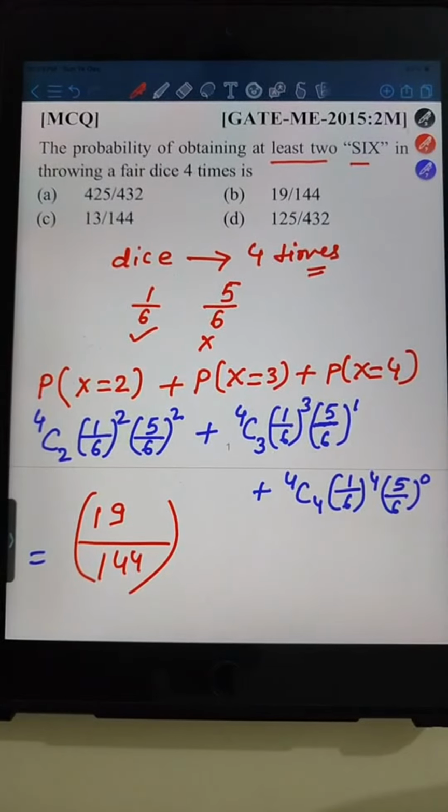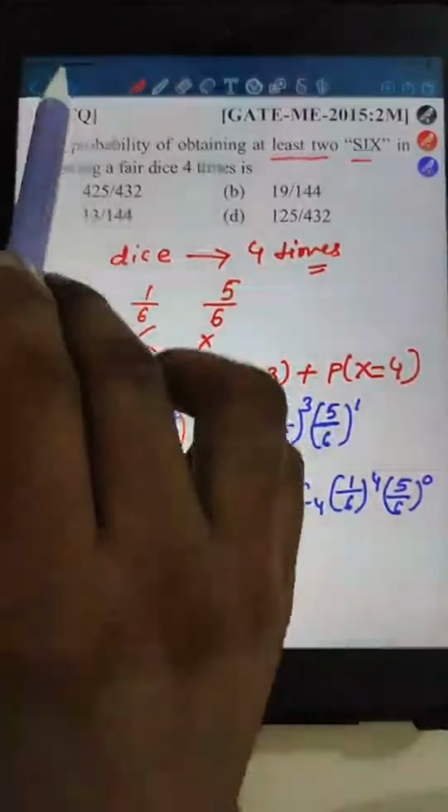This was the first question, where a dice was rolled 4 times and it was asked about obtaining 6 at least 2 times. So here we used the binomial theorem, right?